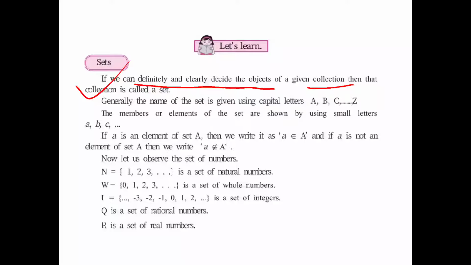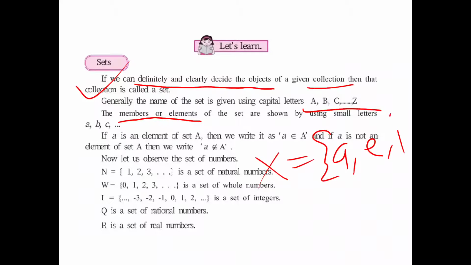Fine. Now next is sets are always denoted by capital letters. From A to Z you can use any letter. I already explained you that. Next is members and elements of sets are written in small letters. So for example, the vowels in English alphabet are nothing but a, e, i, o, u. So if I want to write down a set X, it is a, e, i, o, u. I'm writing these vowels in small letter.